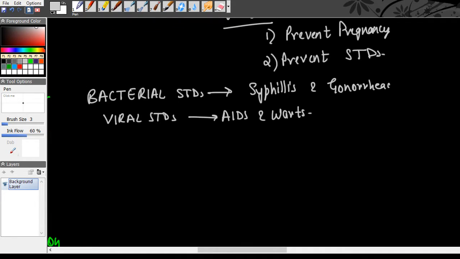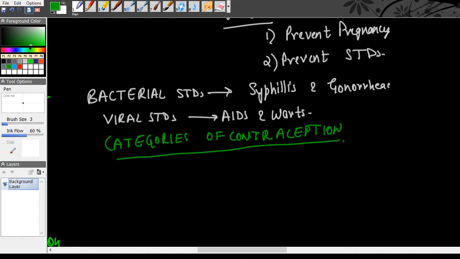After that, we come to the methods of contraception. There are four categories of contraception. You can be asked 2, you can be asked 3, you can be asked all 4 for a 5-mark question. So there are 4 main categories in your textbook.